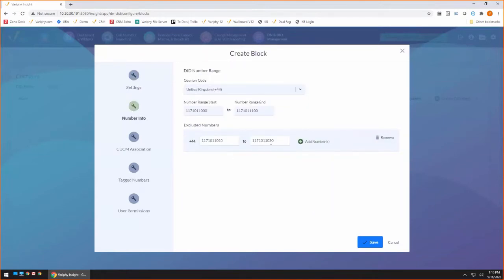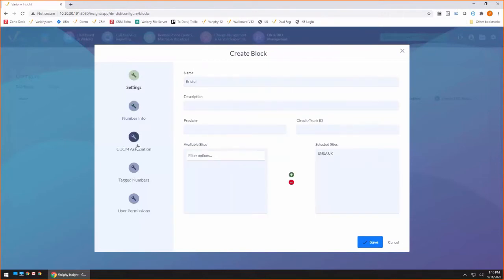So you may be able to add an exclusion for some DIDs so they do not appear when I'm running reports on my Bristol site, but maybe they appear when I'm running a report under, I don't know why, maybe a Cambridge site or something like that. So I'm just adding some general exclusions to say these are not part of my DID range for this particular block.